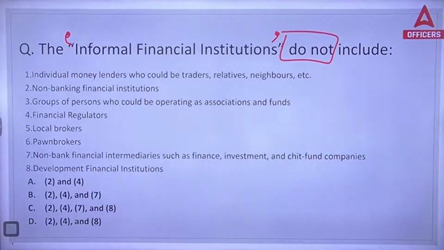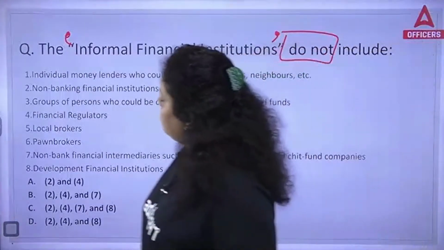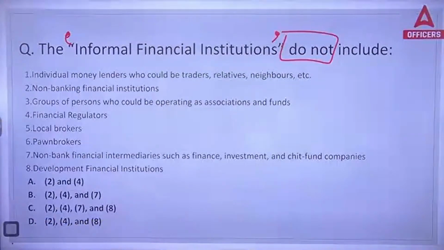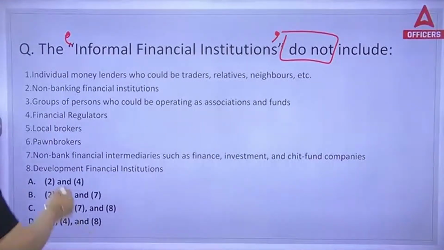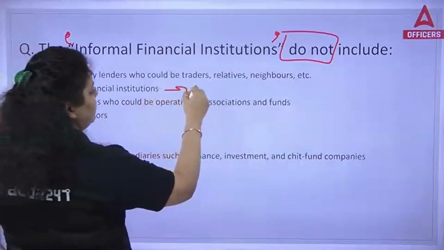Second and fourth. Second is your non-banking financial institutions. Fourth is your financial regulators. What about the rest? Others are saying D. C. Very good.